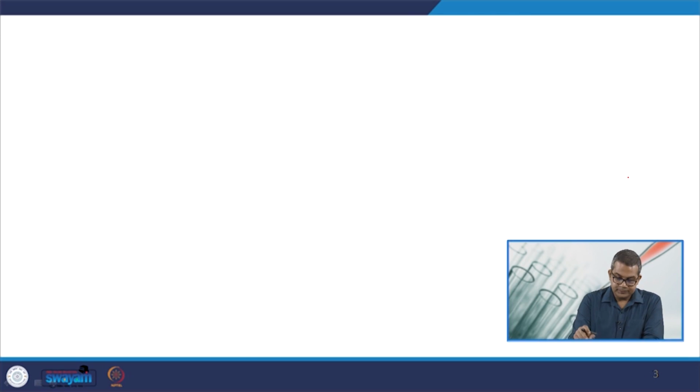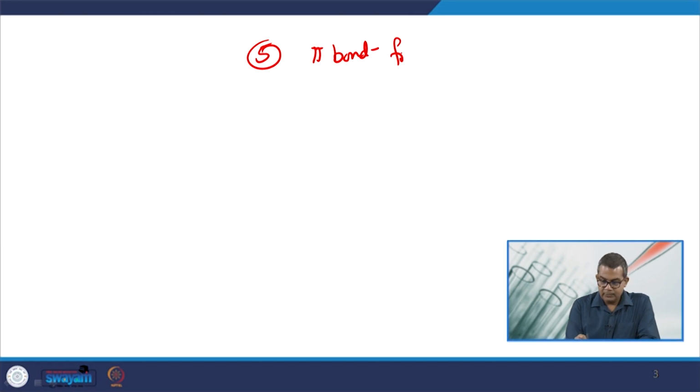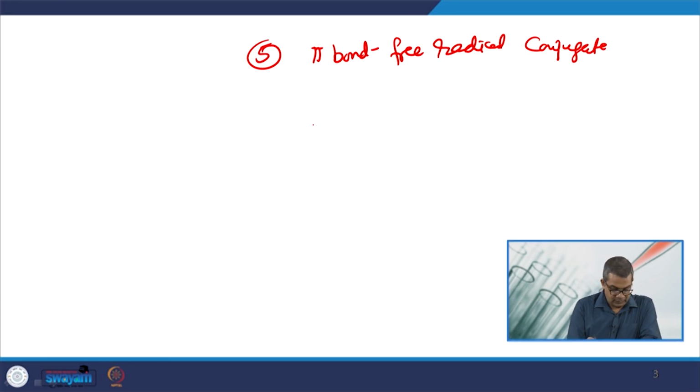Another, the fifth one, is pi bond free radical conjugate. So, this is 1, 2, 3.